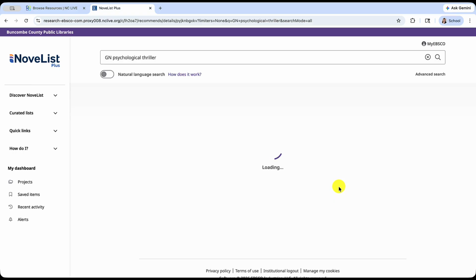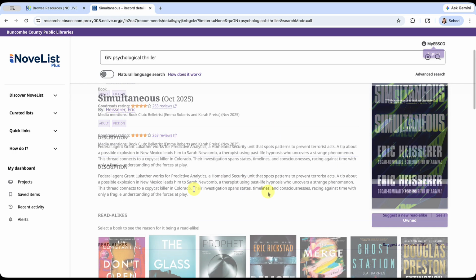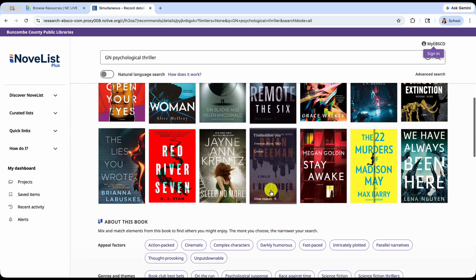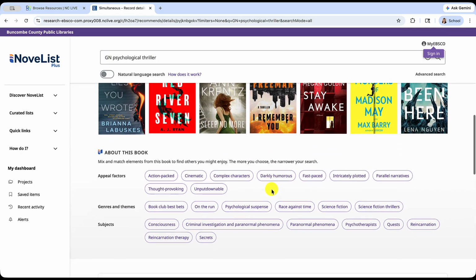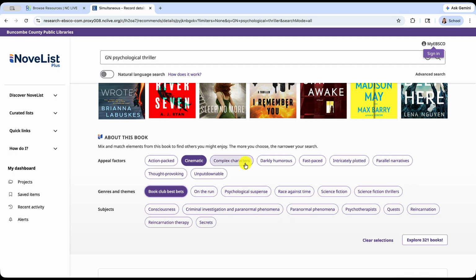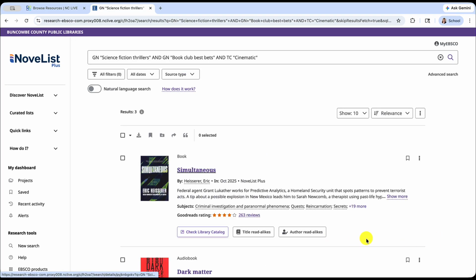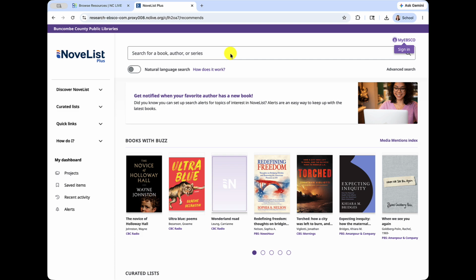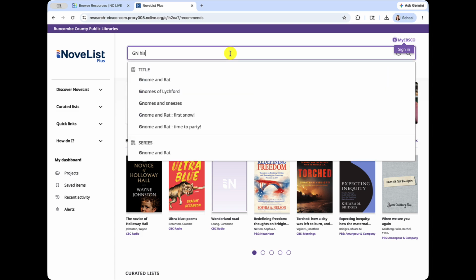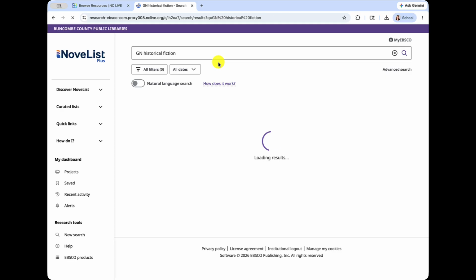Once you find a title that looks promising, click on it to see the full book page. Scroll down to the Story Elements section on that page. If you love a specific combination of story elements in the book, you can click them directly to launch a new search for other books with that exact same DNA. Found the one? You can click Add to Folder to add it to a book club or summer reading list.